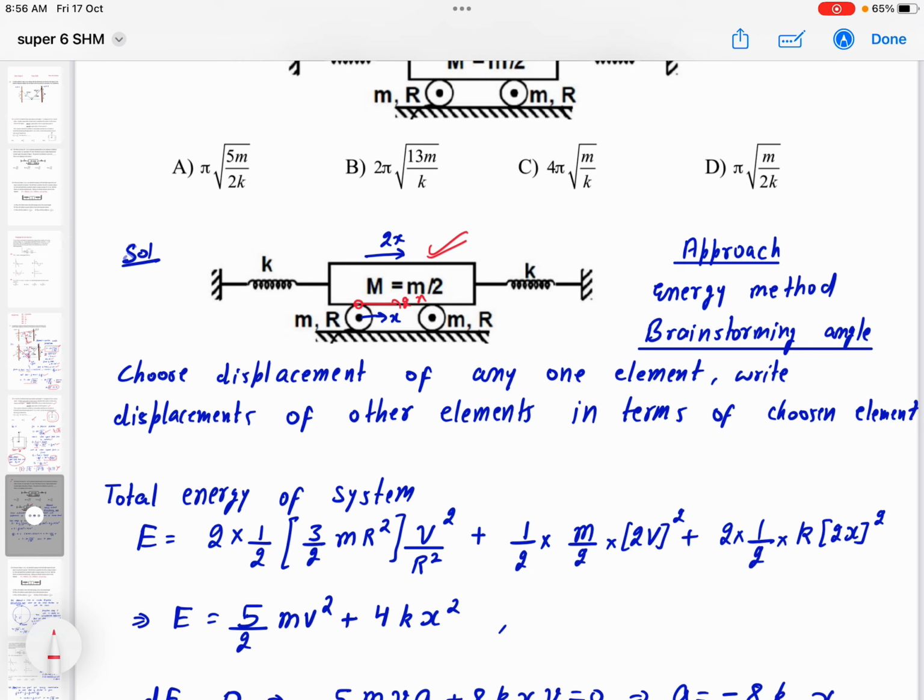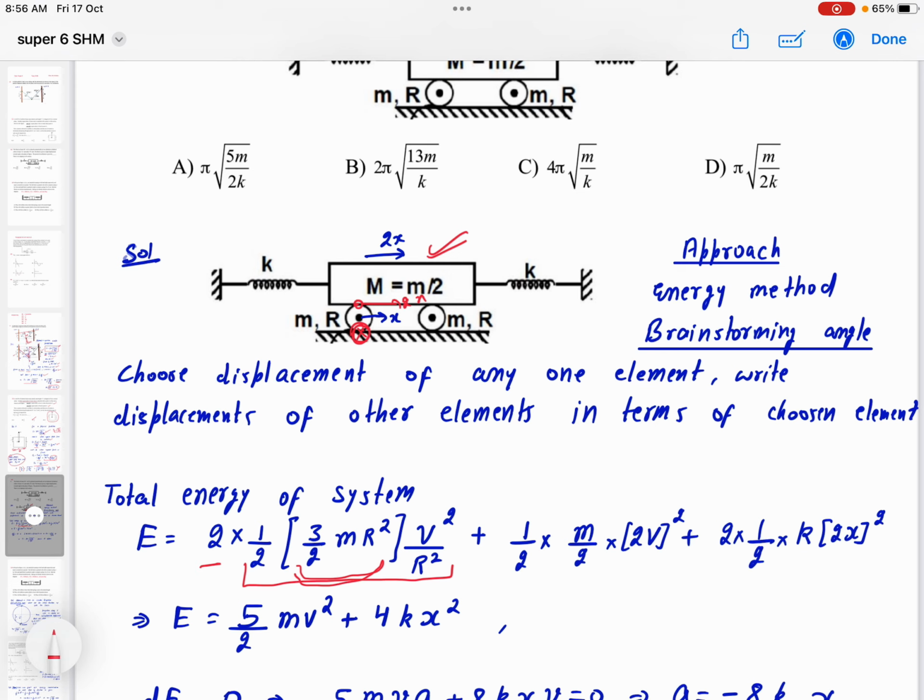So what we are writing is the total energy of the system. So 2 multiplied by the kinetic energy of the roller. The kinetic energy of the roller, what I am writing beta, is half I omega square, where I is the moment of inertia about the instantaneous axis of rotation of the roller. So half I, and about this axis the moment of inertia of the roller is 3 by 2 m r square. I have applied the parallel axis theorem.